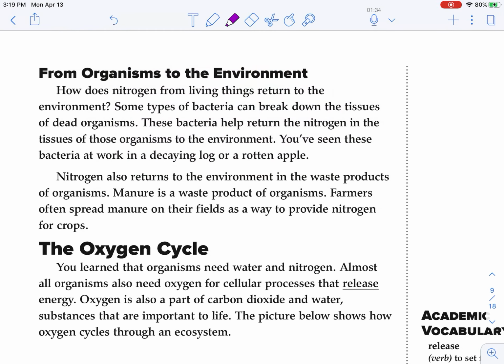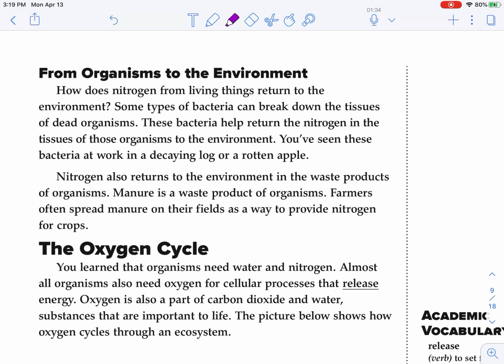How does nitrogen from living things return to the environment? Some types of bacteria can break down the tissues of dead organisms, because there's going to be nitrogen trapped in the plants and in the animals. So when they die, there's going to be bacteria that return that nitrogen back to the soil for the plants to be able to use again. And then there's also bacteria whose job is to return it back to the atmosphere.